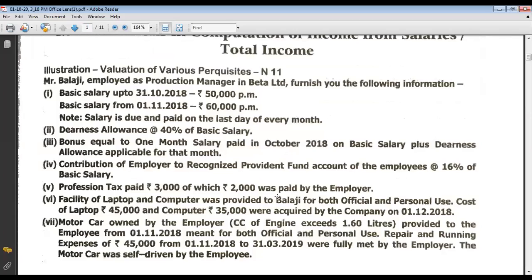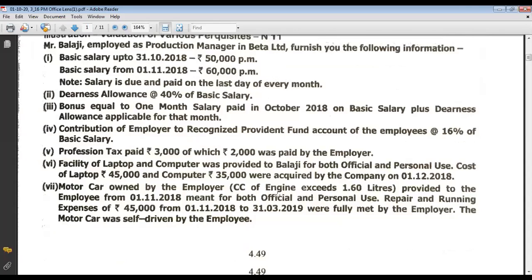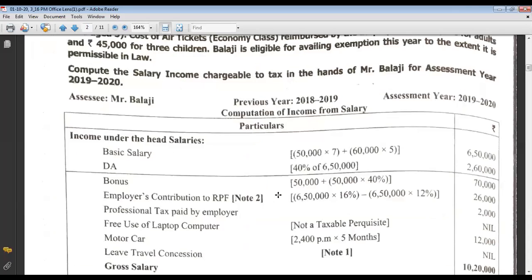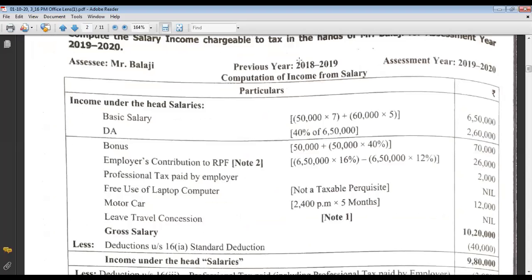Tell me. So in the solution, that 40,000 deduction under 16. Yes, that has been changed. See, this is assessment year 2019-20. For you, the assessment year is going to be 2021.